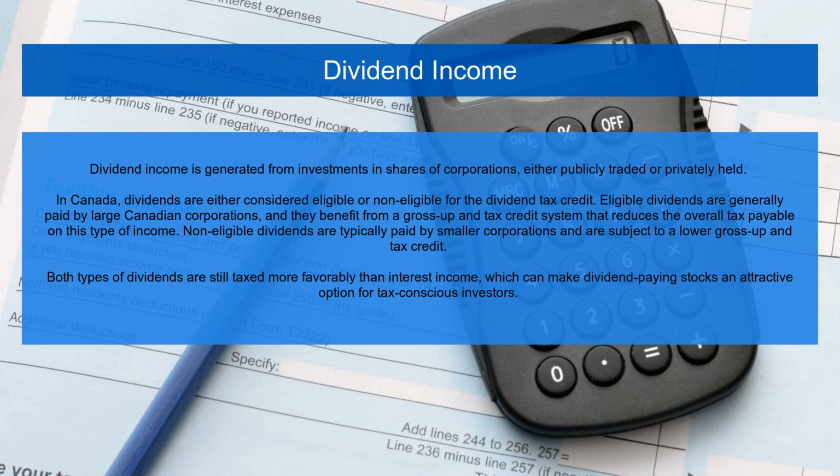Dividend income is generated from investments in shares of corporations, either publicly traded or privately held. In Canada, dividends are either considered eligible or non-eligible for the dividend tax credit. Eligible dividends are generally paid by large Canadian corporations, and they benefit from a gross-up and tax credit system that reduces the overall tax payable on this type of income. Non-eligible dividends are typically paid by smaller corporations and are subject to a lower gross-up and tax credit. Both types of dividends are still taxed more favorably than interest income, which can make dividend-paying stocks an attractive option for tax-conscious investors.